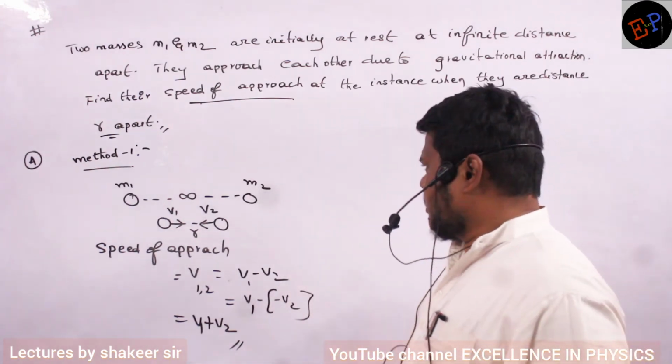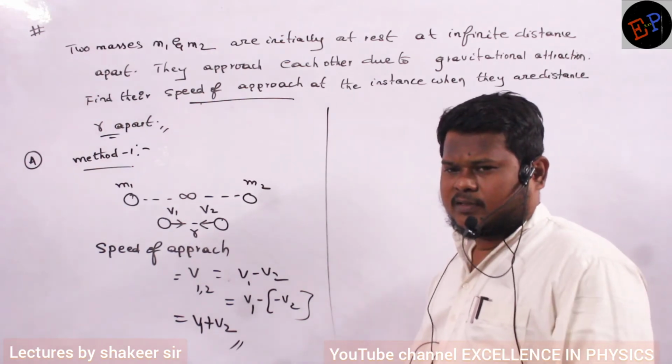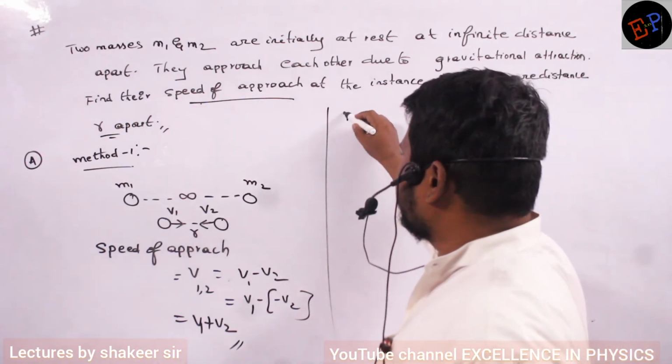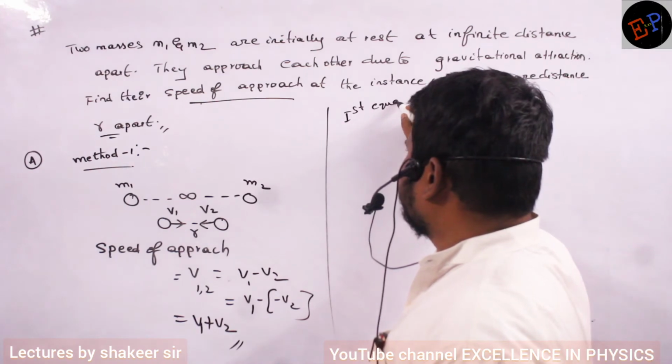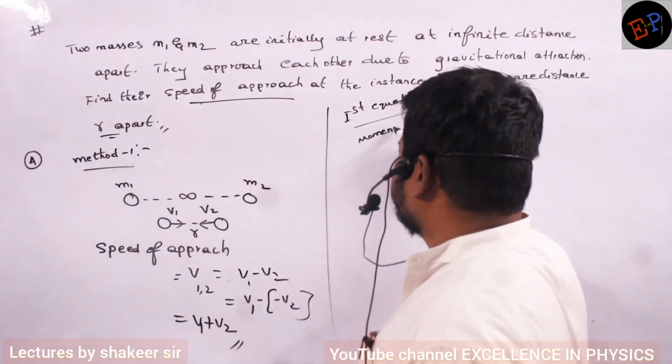Now how can I calculate v1 and v2? Two unknown quantities are there, no? So I have to write two equations. First equation, how can I write? First equation, I can write by using the momentum conservation equation.